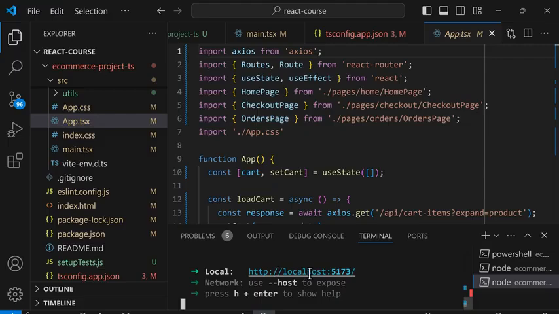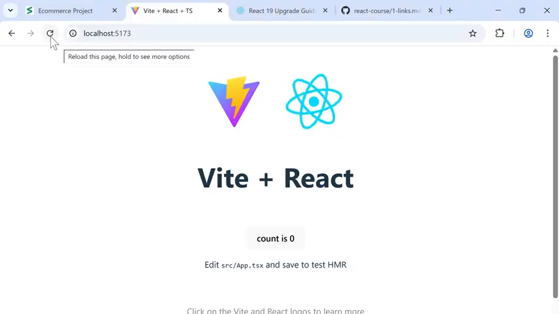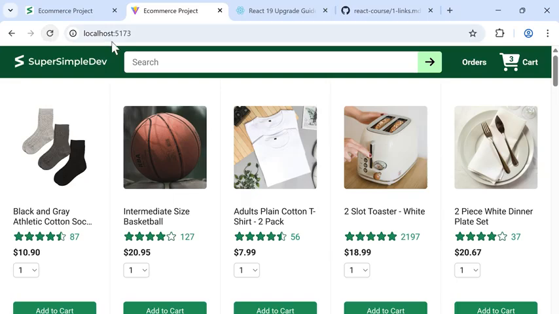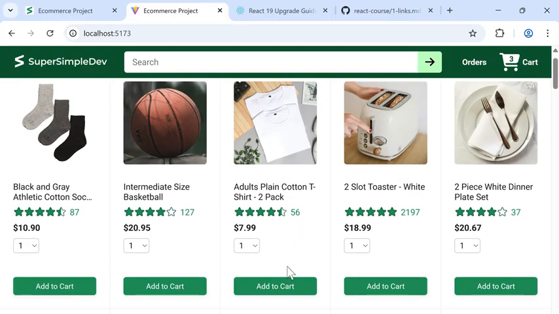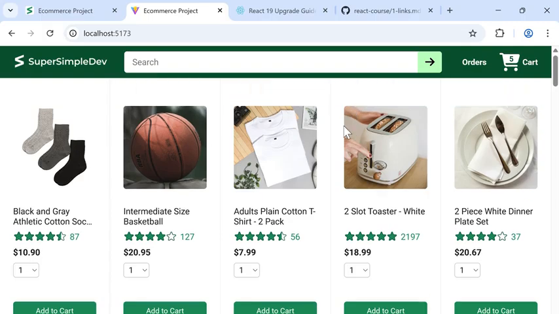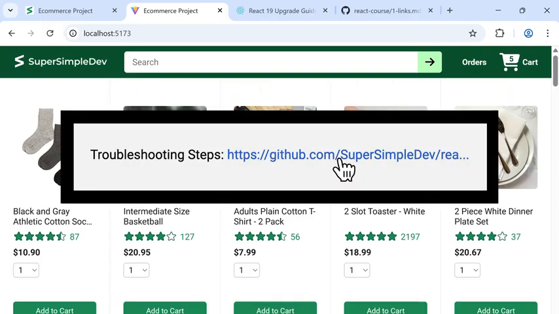And now, if we open this URL in the browser and refresh, you can see that our e-commerce project is working with TypeScript. If we try some of the features, like add to cart, you'll see that everything still works. If this does not work for you, you can check the troubleshooting guide in the description.